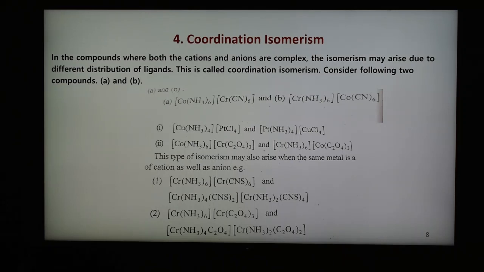So interchange of metal and groups are same. Such type of isomers is known as coordination isomers. So these are the examples.